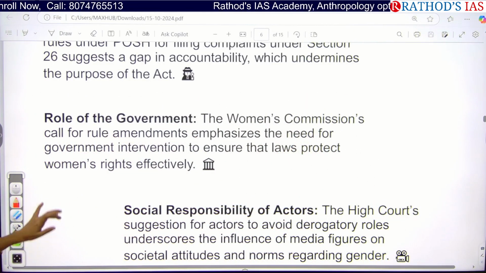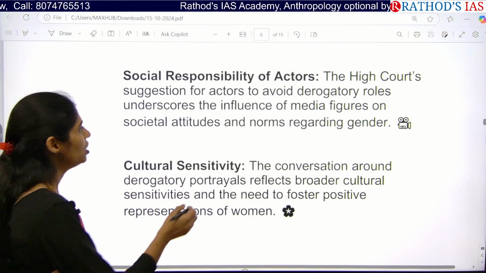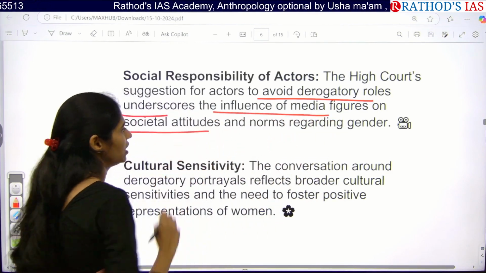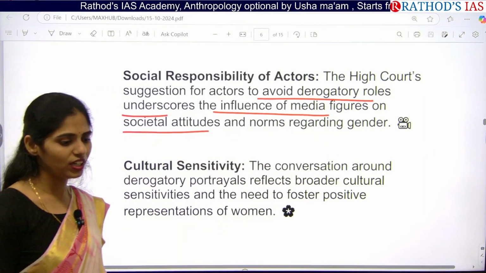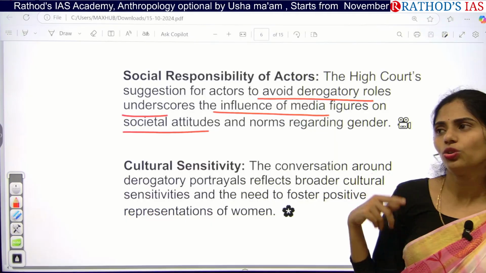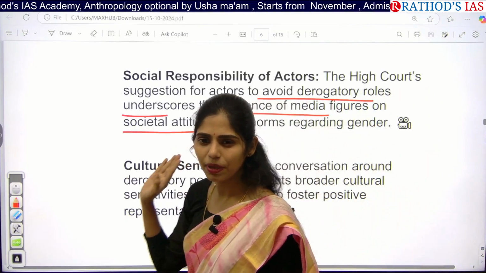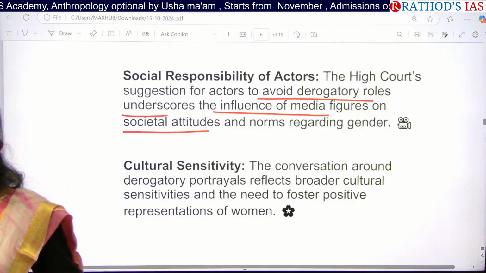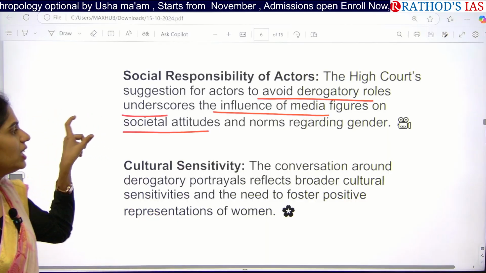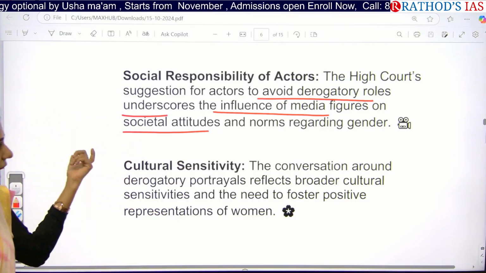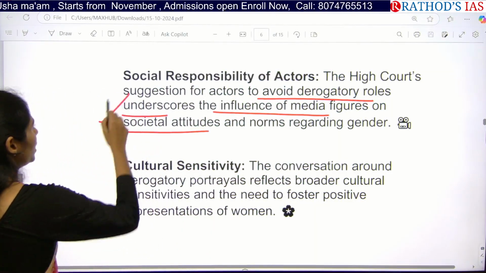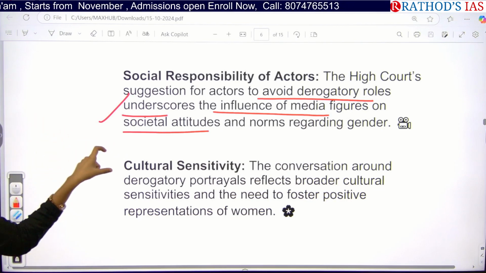And the next one here is the High Court's suggestion to avoid derogatory remarks, which underscores the influence of media figures on societal attitudes. You know that whenever we are talking about the persuasion topic in your ethics paper, we take examples of media people, whether social media or any media, who have influence on people to change their attitudes. If these people are themselves facing societal attitudes, then can we persuade normal people? No. So that is one important thing. These people have a social responsibility.